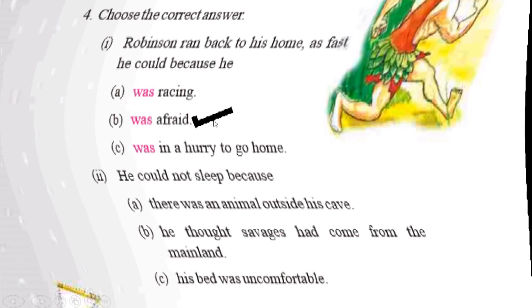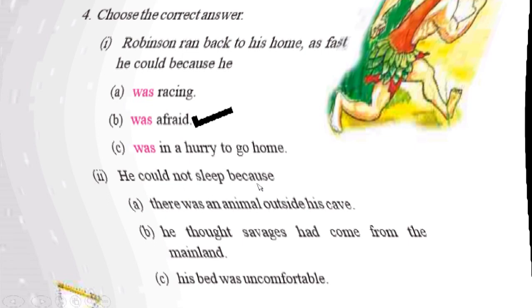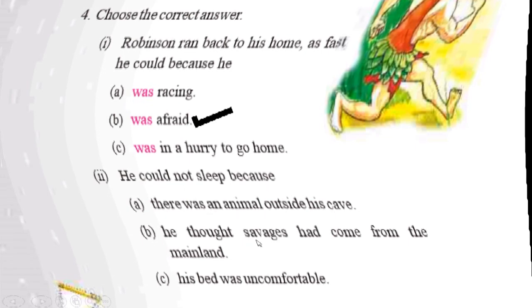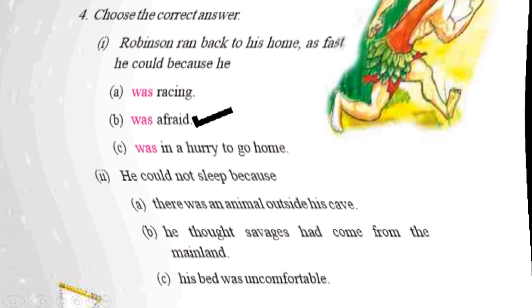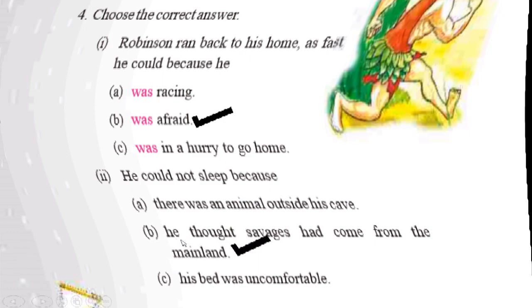That is why he ran back home. Second question. He could not sleep because there was an animal outside his cave, he thought savages had come from the mainland, or his bed was uncomfortable. So I think, in my opinion, option B is correct. Let us see the answer. Yes, he thought savages had come from the mainland.